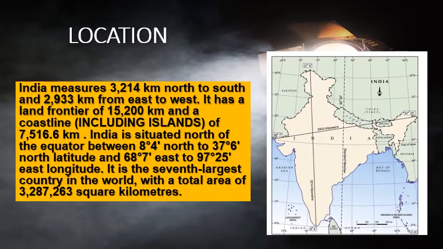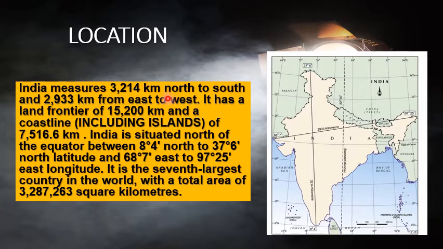So, if we are studying India location and physical features, first of all, we should know what is the extent from north to south and east to west of India. It is important. Let's start. India measures from north and south. You can see over here. Wait, I'm showing you. See, this is north, okay, and this is south. What is north and south?